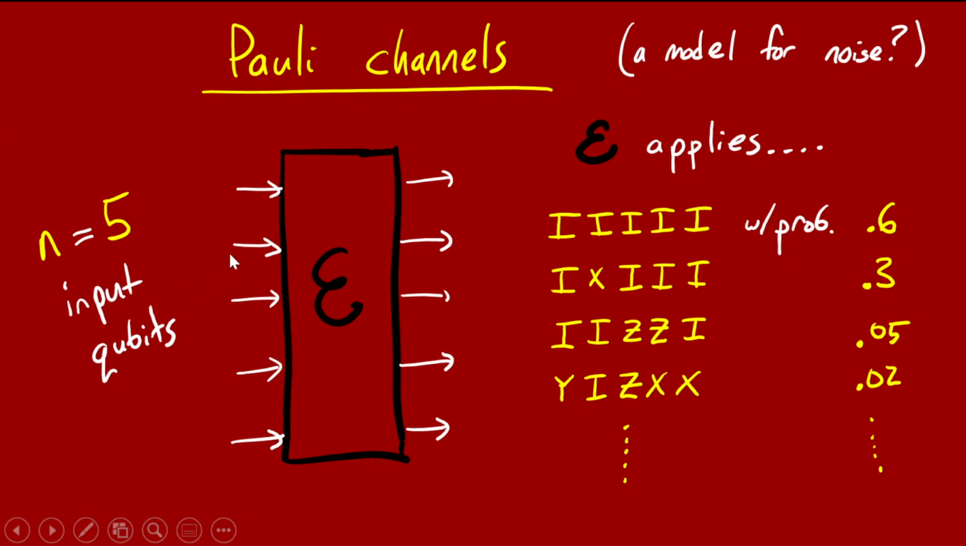Such a Pauli channel has a property that with different probabilities, it does different Pauli operators to the qubits. So in this example, when you pass n qubits, 5 qubits, through the channel, with 60% chance, it does the identity operator to all of them. So it does nothing. But with 30% chance, it does an X to the second qubit. And with a 5% chance, it does Z's on the third and fourth qubits, and so forth. Okay, so a Pauli channel operates like this for some choices of Pauli operators and probabilities.